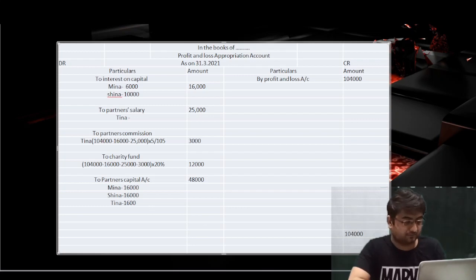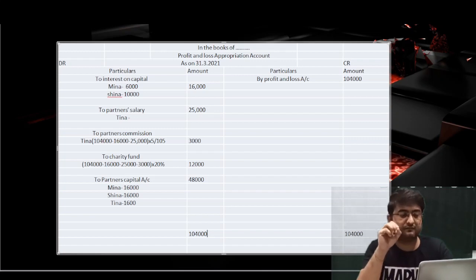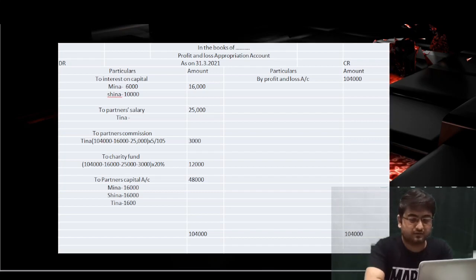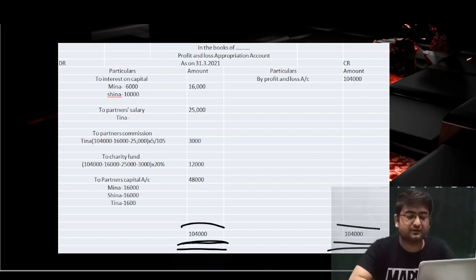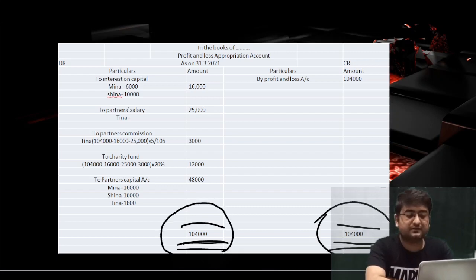So I'll just close this profit and loss appropriation account at 1,04,000 rupees. And remember that while closing the account with the net amount, we give a double line in this way. For example, let me make you understand. I won't be able to give it in every question, so just for this question I'm showing you. Okay, we give this kind of double line over here. This represents my accounting closing. So just assume that in the end we'll close the account by giving these two lines.